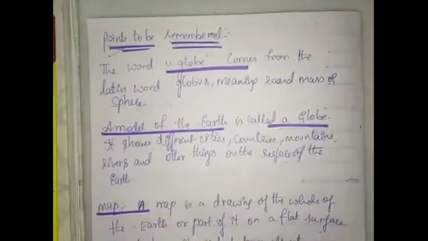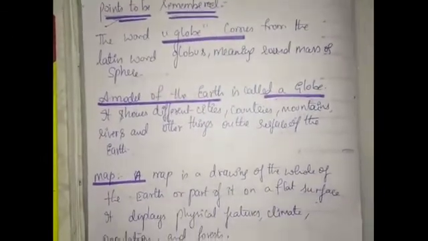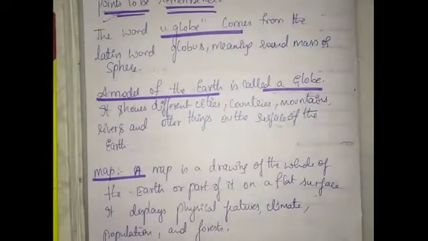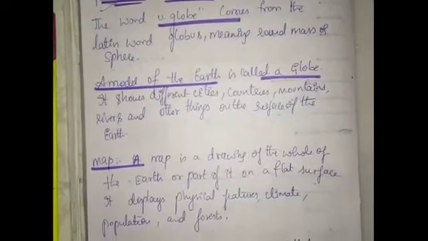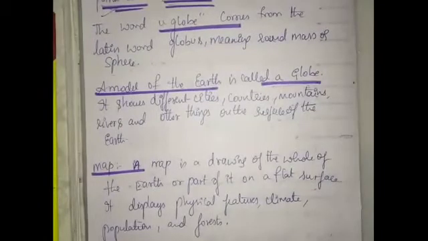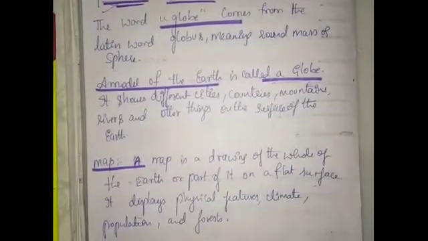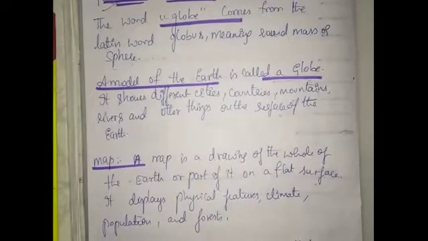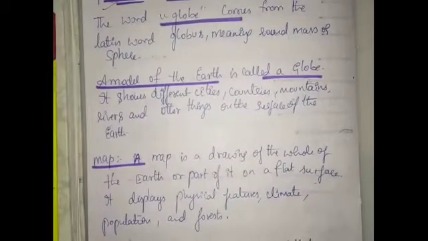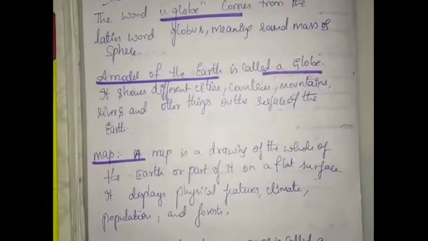Which concept had we studied? Map, right? A map is a drawing of the whole of the earth or part of it, which you are going to study, on a sheet of paper, which is flat. It gives us information about physical features, geographical features, climate, population and forest details of a particular country or different regions of the earth.